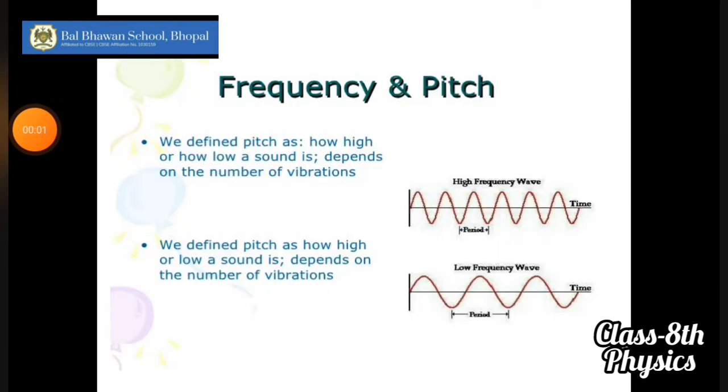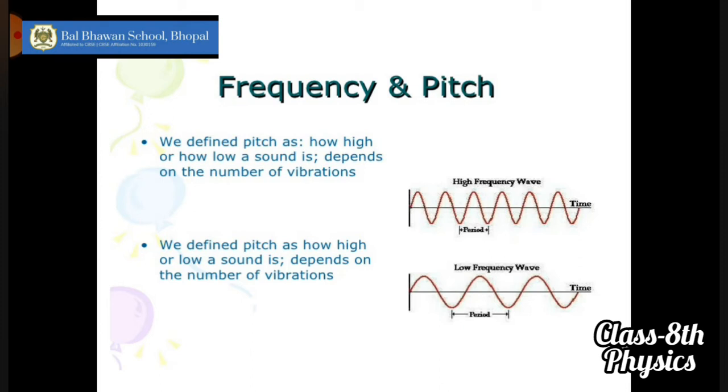Okay, children, what we have learned in today's class is all about how the pitch of a sound is related to the frequency of a vibrating body. What is the frequency? The frequency is how many times a vibrating body vibrates in 1 second, or the number of vibrations or waves produced by a vibrating body in 1 second. The higher the frequency, the higher the pitch of a sound. And what is pitch? The sharpness of a sound.